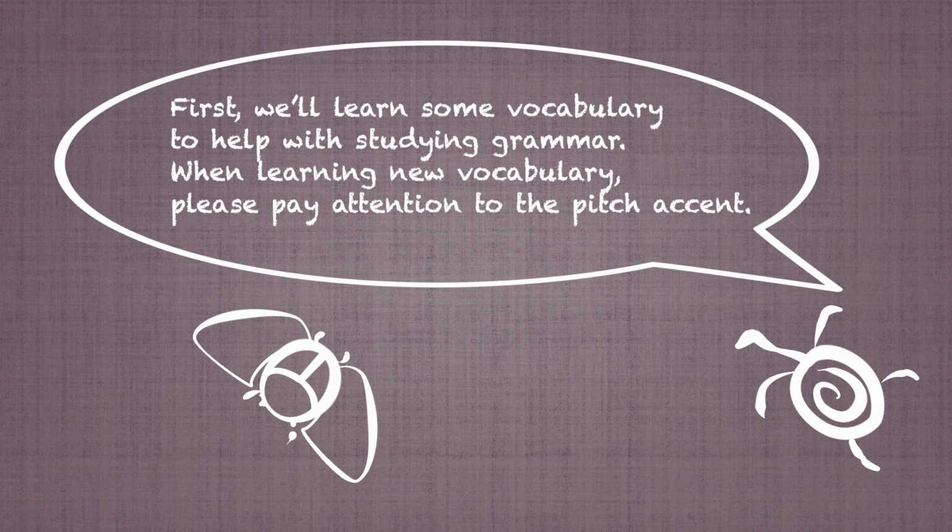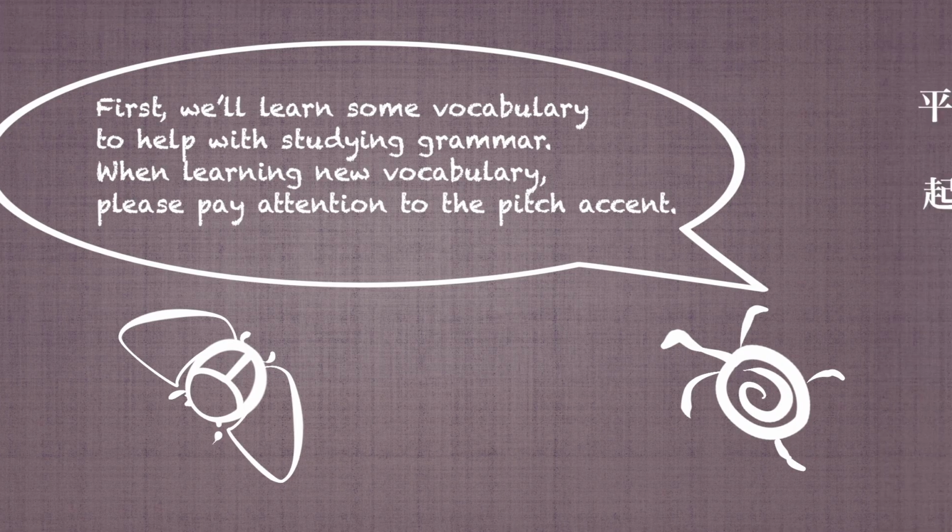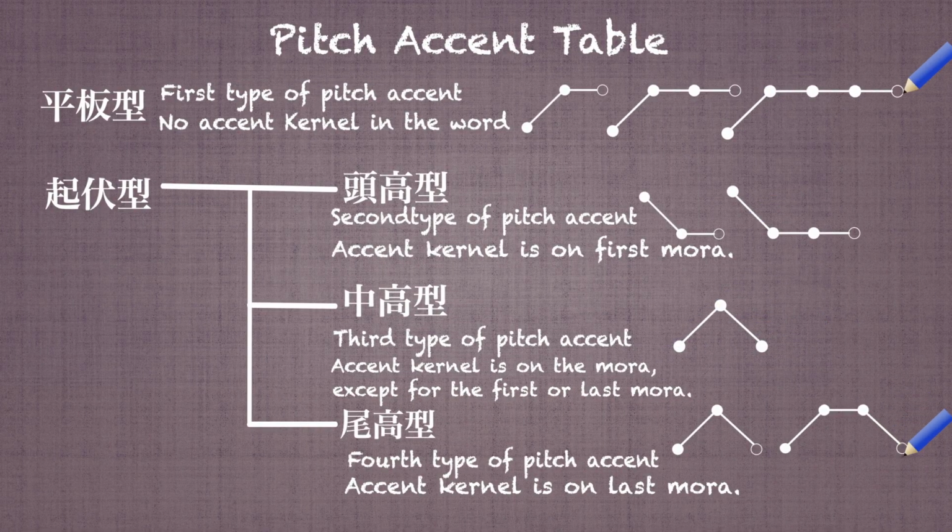First, we will learn some vocabulary to help with studying grammar. When learning new vocabulary, please pay attention to the pitch accent. There are 4 kinds of pitch accent in Japanese. The first thing we must remember is the accent kaku, the sound just before the pitch accent suddenly drops. The type of pitch accent changes depending on where the accent kaku is located.